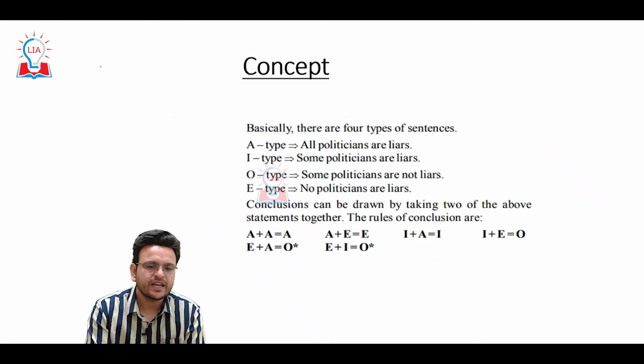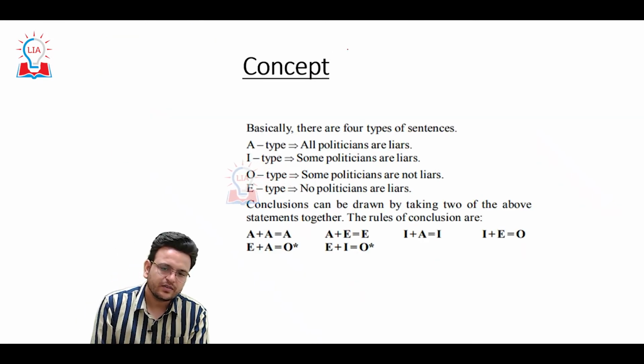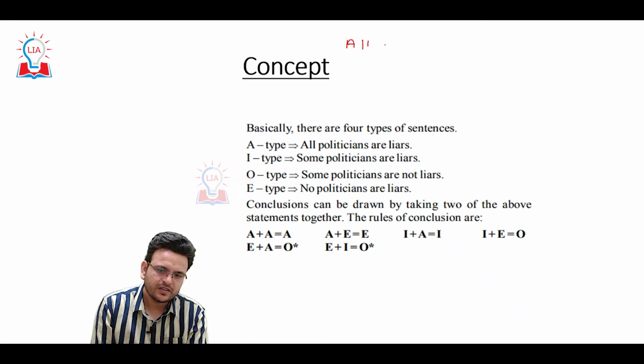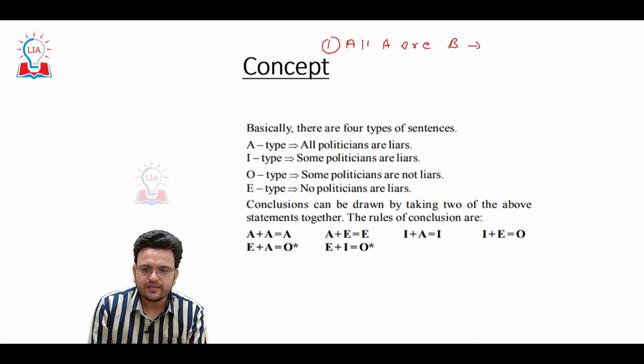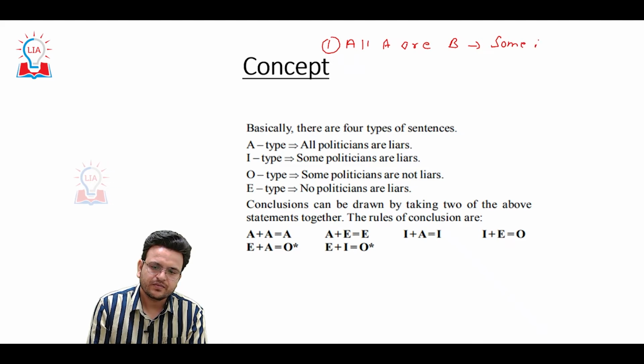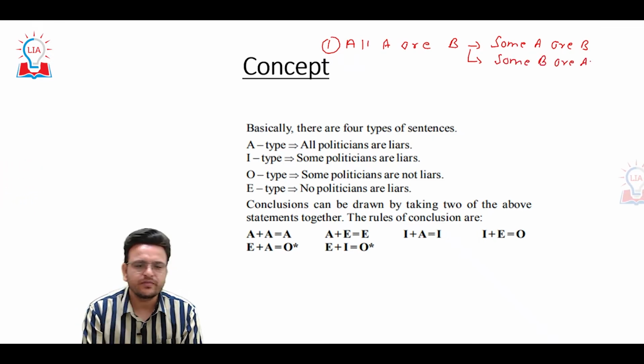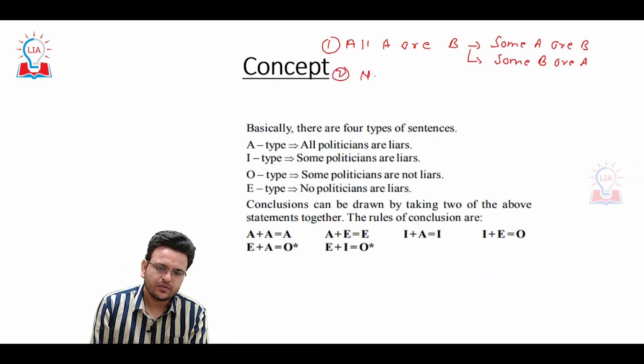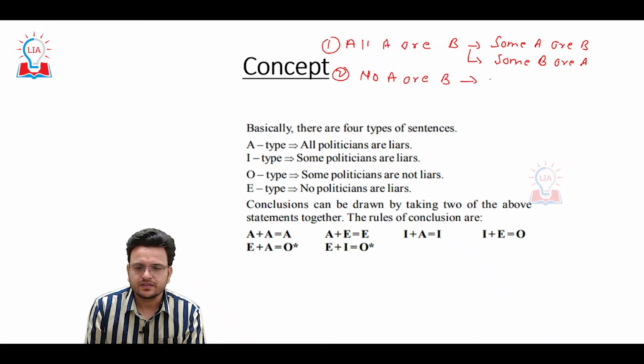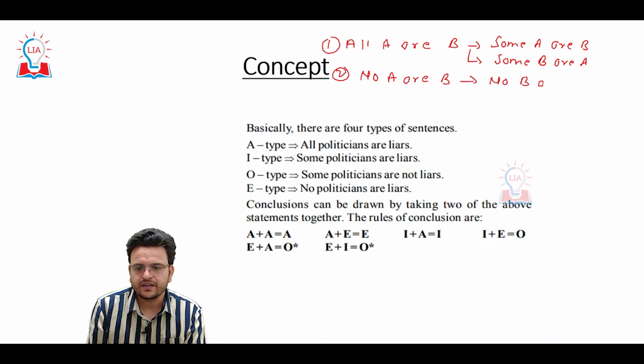So here what have we discussed? Whenever the statement "all A are B" is given, only one conclusion can be drawn, that is "some A are B," or one more, "some B are A." Two conclusions we can draw. Whenever "no A are B," we can say that "no B are A."